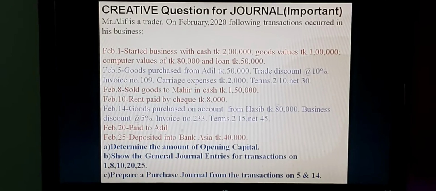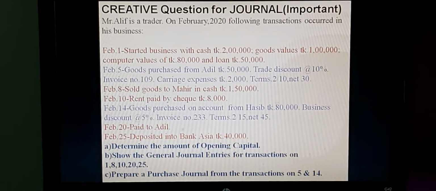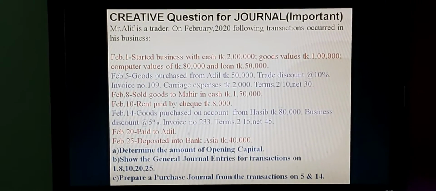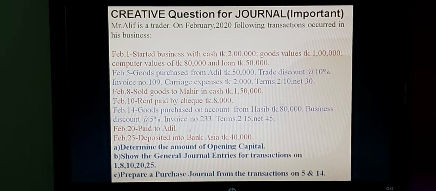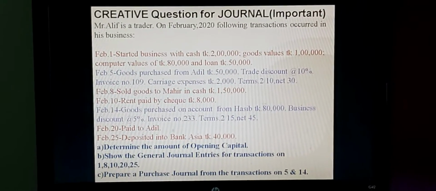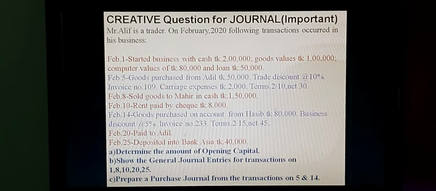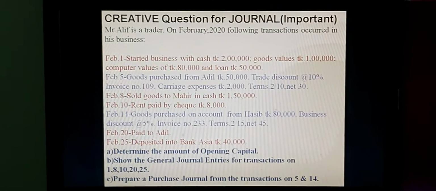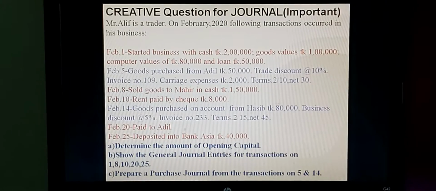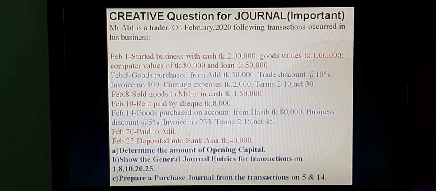February 8, sold goods to Mahir in cash, taka 1,50,000. February 10, rent paid by cheque, taka 8,000. February 14, goods purchased on account from Hasib, taka 80,000, business discount at the rate of 5%, that is the trade discount, that is the purchase discount, invoice number 233, terms 2/15, net 45. February 25, to Adil.